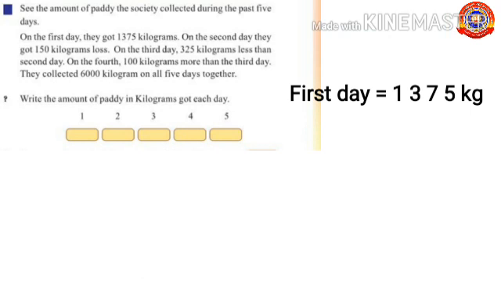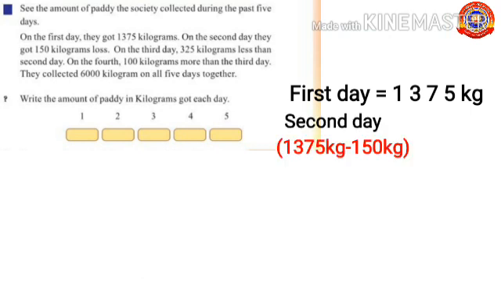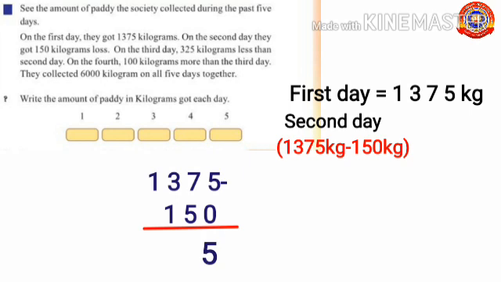So, to find out the amount of paddy got on the second day, subtract 150 kilograms from 1375 kilograms. 1375 minus 150. 5 minus 0, 5. 7 minus 5, 2. 3 minus 1, 2. And 1 is here. 1225. Paddy collected on the second day equals 1225 kilogram.